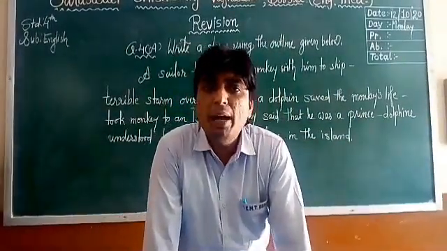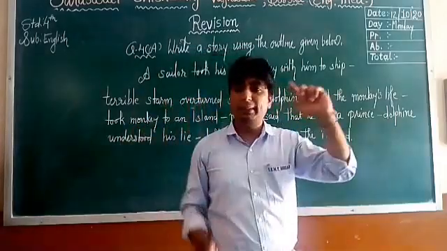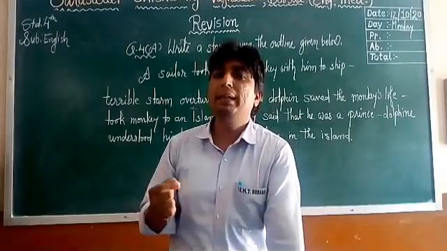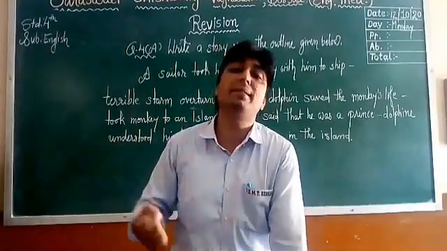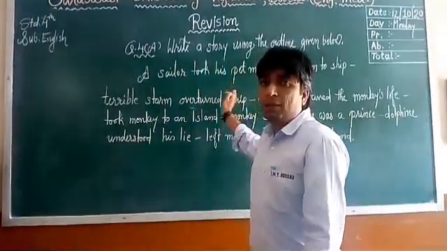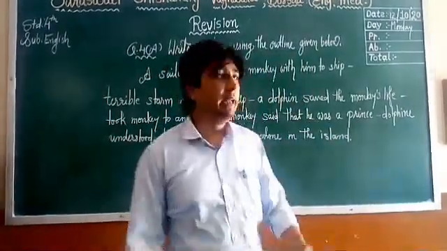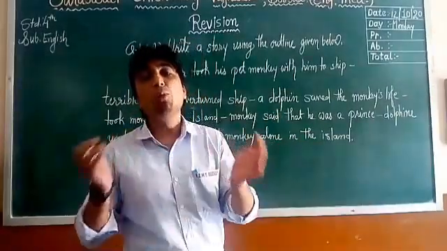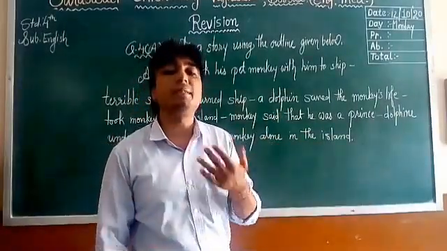Now what you have to do is put that picture on your paper, but in a beautiful, interesting way. It is not that you just put in the connectors and frame the story. No, you have to make the story interesting.